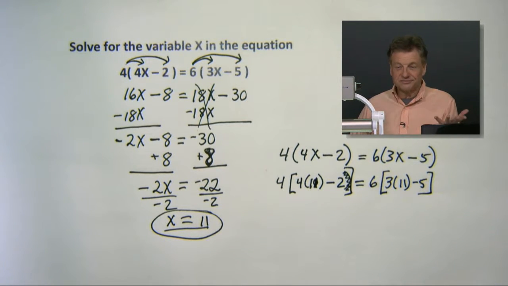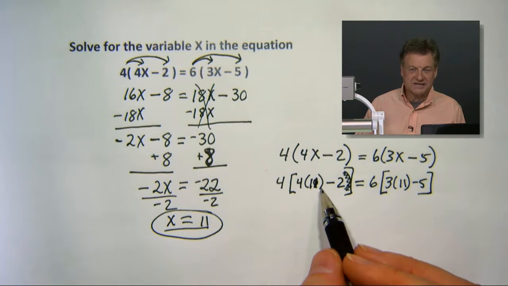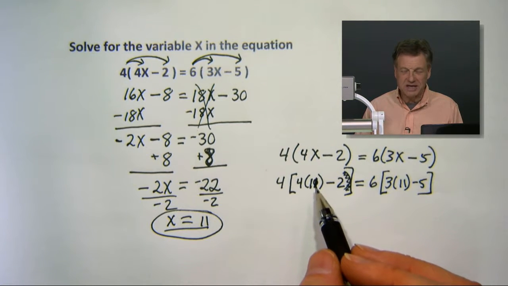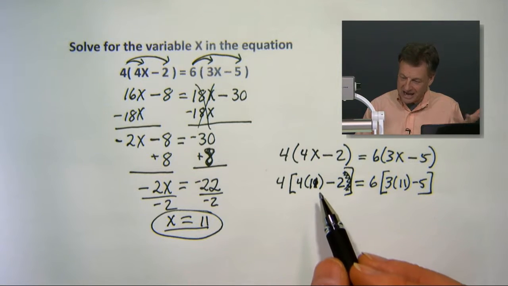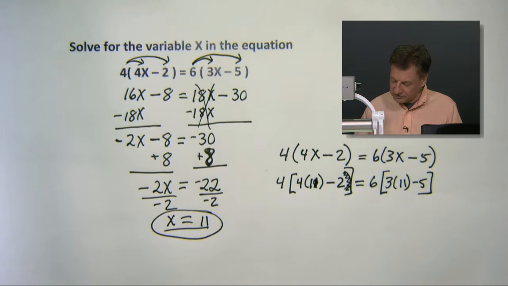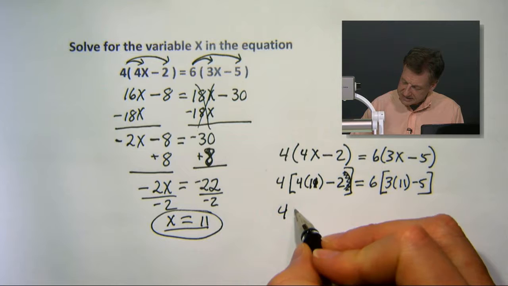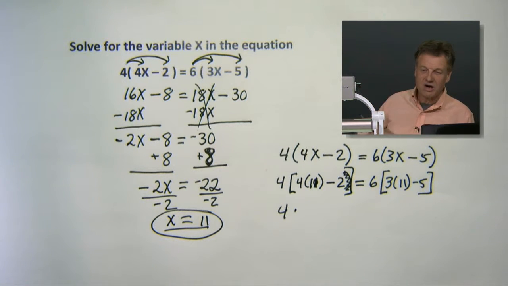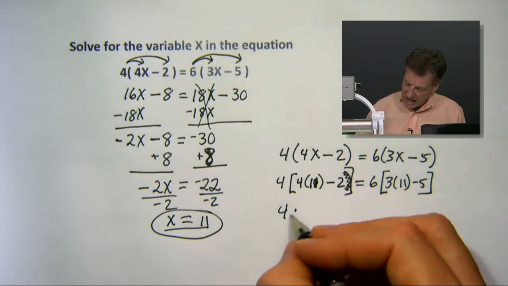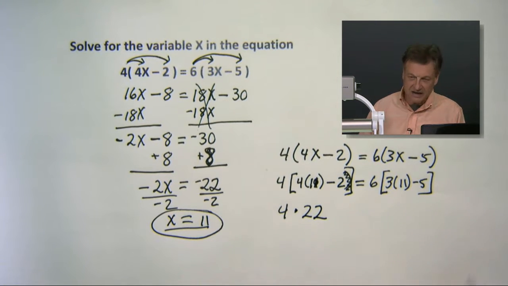So what do we got? We got some multiplication to do. Remember my dear Aunt Sally? My dear Aunt Sally says multiplication division first. Then you can add and subtract. Hence, MDAS. All right, no exponents, and really the brackets we'll worry about when we work inside of them anyway. So we got 4 times, let's do some mental math. 4 times 11, we got that right. 44. Lose 2. I'm seeing 22 coming out on the left side there.